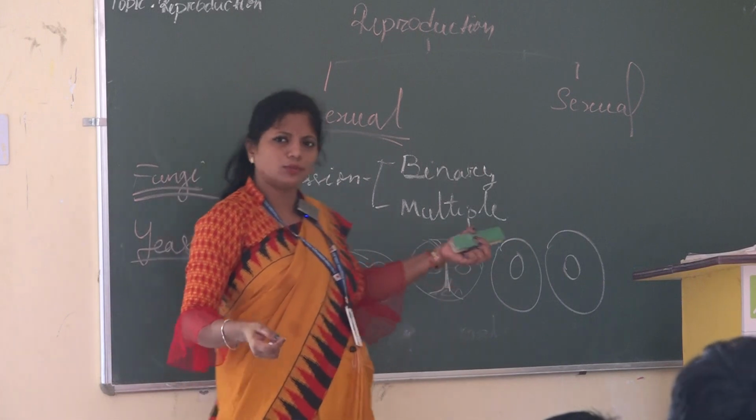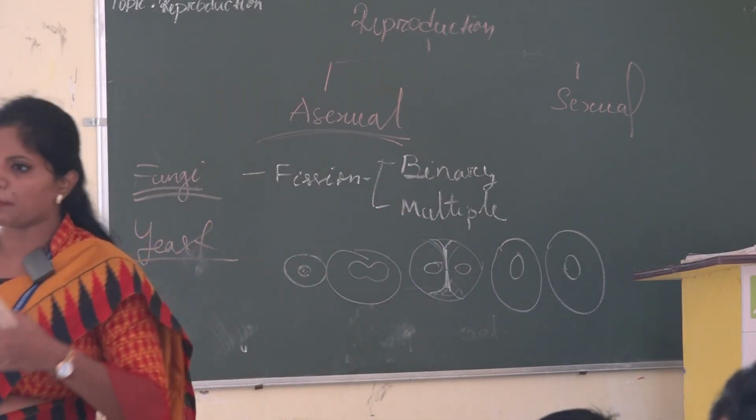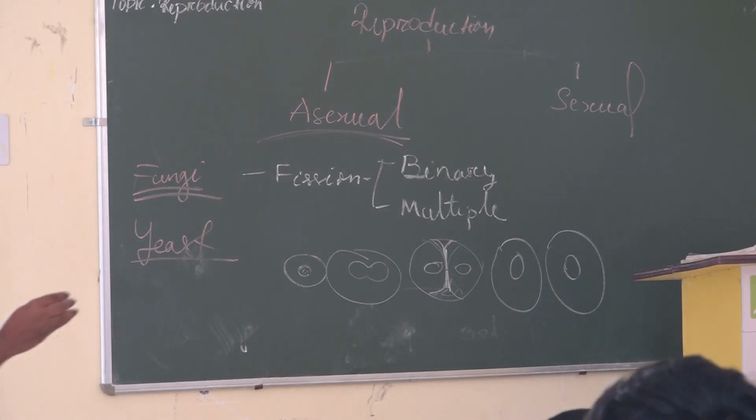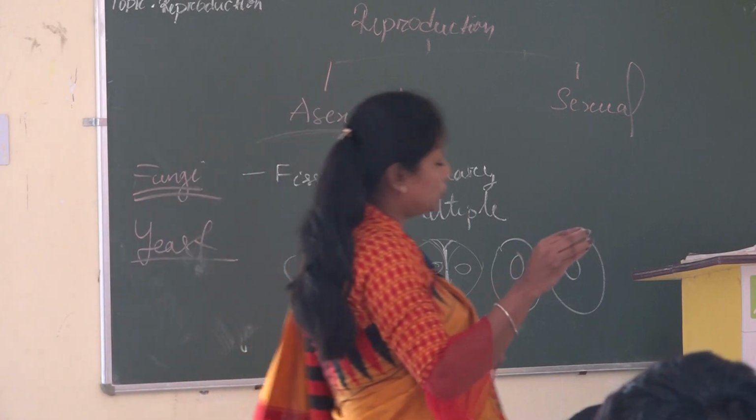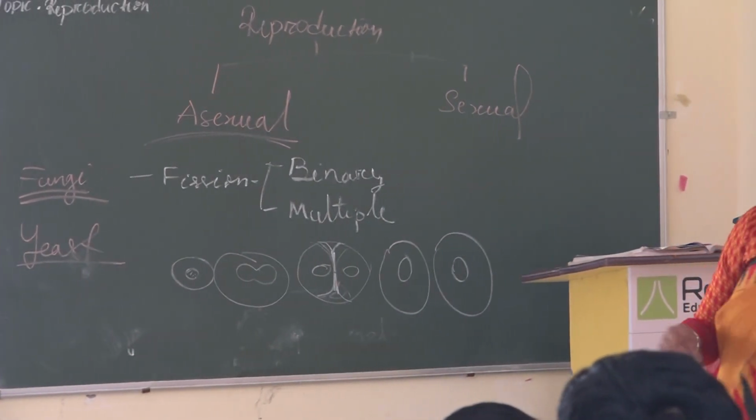So does this process follow some cell division or is it done haphazardly? It will be followed by some cell division. So which type of cell division? Mitosis, right.